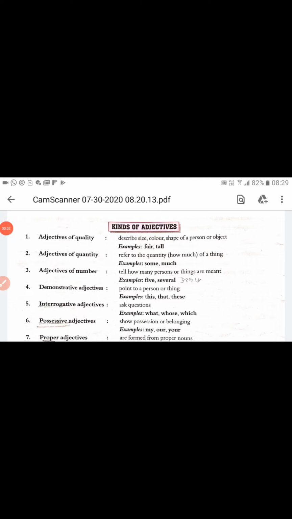Yes, students, good morning. Today we are going to learn adjectives and degrees of comparison. Before we start, let us understand what an adjective is. In fact, an adjective is a word that tells us more about a noun or pronoun, including its quality, quantity, and position.